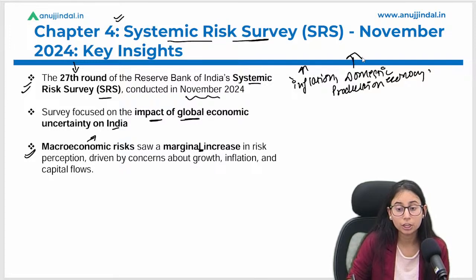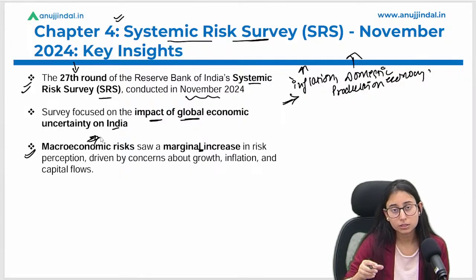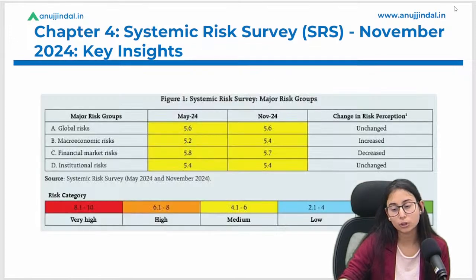Suppose the GDP of the economy has dropped. Okay, so these all are the factors that we include in macroeconomic risk. And as per this survey, the macroeconomic risks are the ones which are more risky for India's economy. Okay, we have discussed that growth, inflation, capital inflows are the factors that we include in the macroeconomic risk.